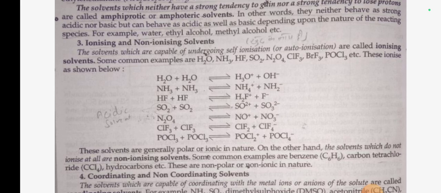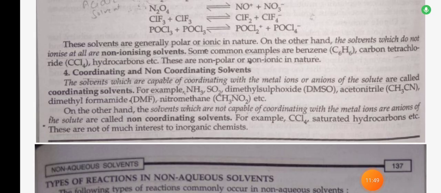H2O plus H2O gives H3O positive plus OH negative. NH3 plus NH3 gives NH4 positive plus NH2 negative. HF plus HF gives H2F positive plus F negative. N2O4 gives NO positive plus NO3 negative. POCl3 plus POCl3 gives POCl2 positive plus POCl4 negative. These solvents are generally polar or ionic in nature.